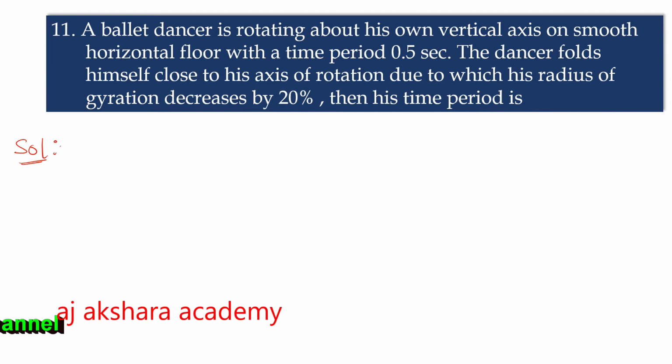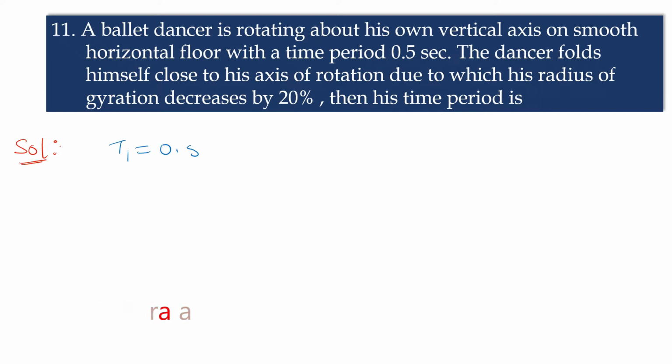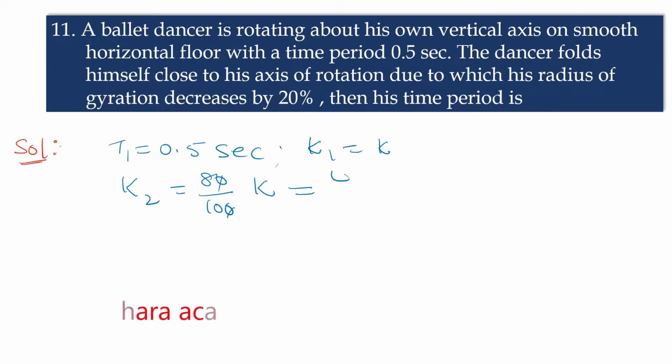Given T1 is equal to 0.5 seconds, K1 is equal to K, and K2 is decreased by 20%. The remaining is 80%, 80 by 100 K, so 2 4s, 2 5s are 10, 4 by 5 K. Then T2 is what we have to calculate.